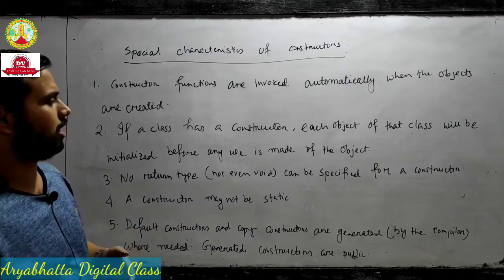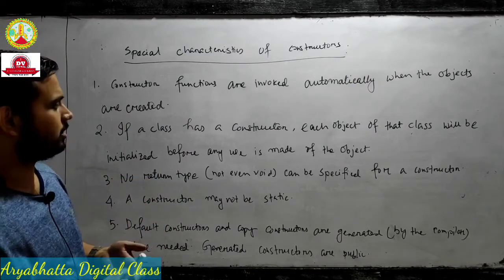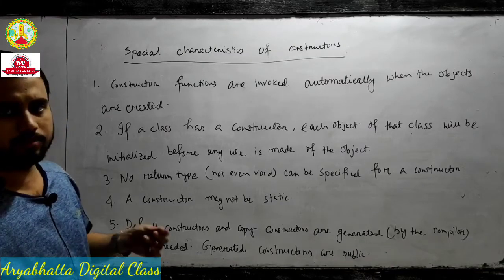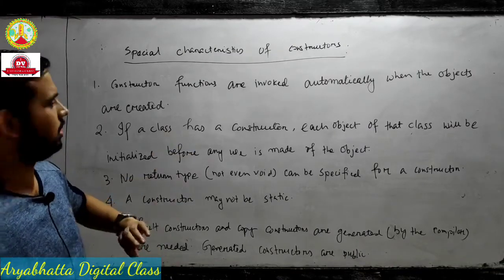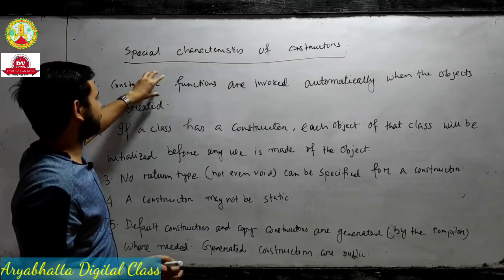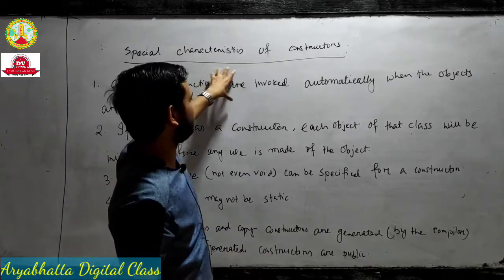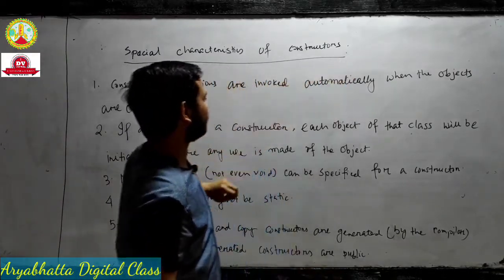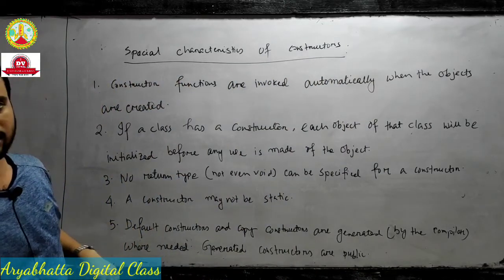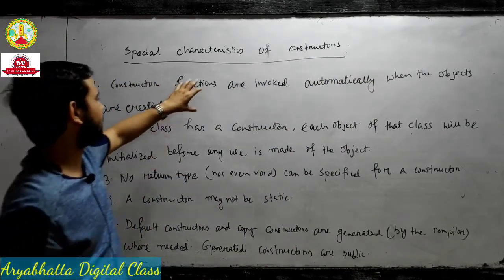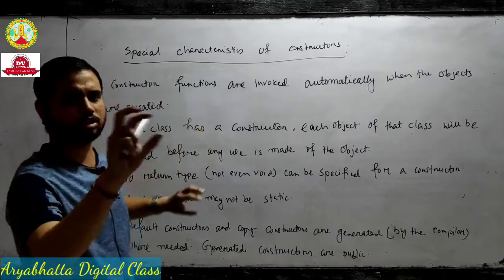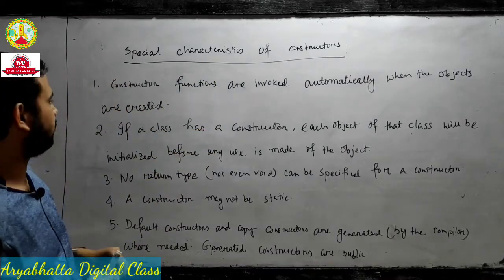When we create the object, the object accesses the member function. So constructor functions, meaning member functions, are invoked automatically when the objects are created. An object is an instance of the class.